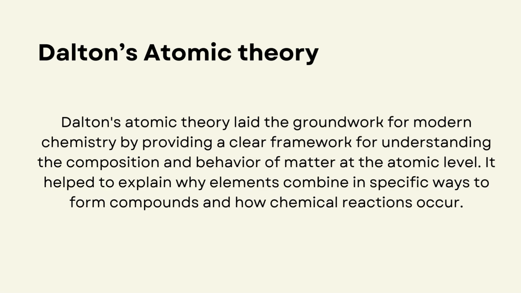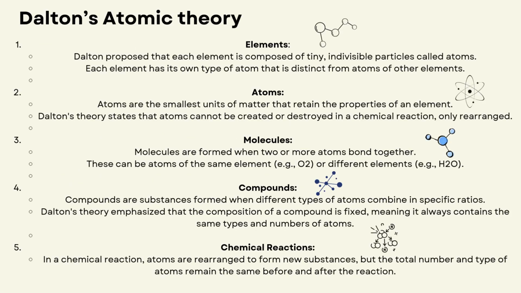Dalton's atomic theory laid the groundwork for modern chemistry by providing a clear framework for understanding the composition and behavior of matter at the atomic level. It helped to explain why elements combine in specific ways to form compounds and how chemical reactions occur. Dalton's atomic theory says that all matter is made up of indivisible particles called atoms. Atoms of an element are identical. Atoms of a given element are identical in mass and properties. For example, all carbon atoms have the same mass and chemical properties.